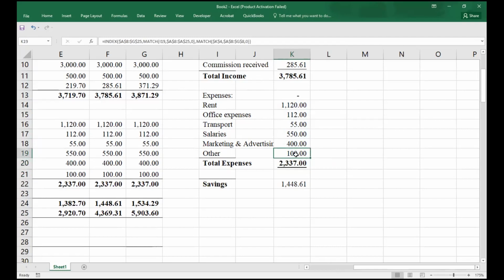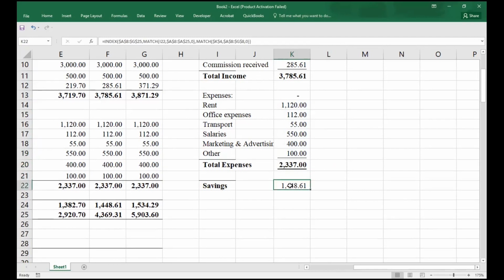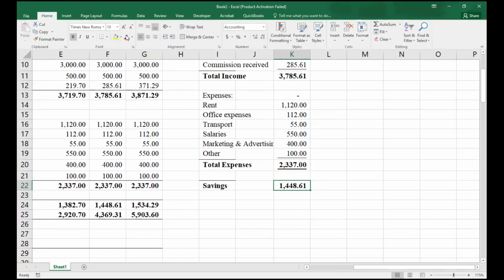That will be our total expenses. If you want our savings, it is the same as revenue: our total income minus total expense. So that's the budget data that we have prepared, right? Once we have that in mind,